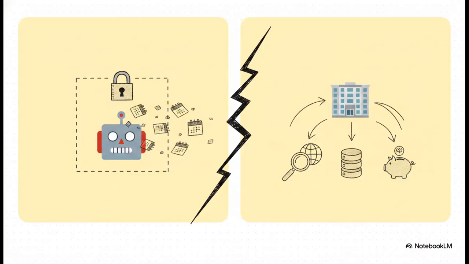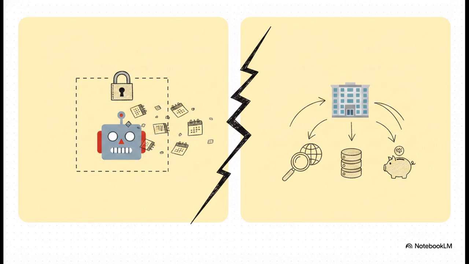To really appreciate the solution here, we first need to look at the roadblocks businesses hit when they just rely on foundational models. There's honestly a massive gap between standard AI capabilities and real-world business requirements. Think about a standalone application like standard ChatGPT. It's kind of static, right? It has a strict knowledge cutoff. For the source material we're looking at, that's September 2021. But more importantly, it has absolutely zero access to your internal organizational data.